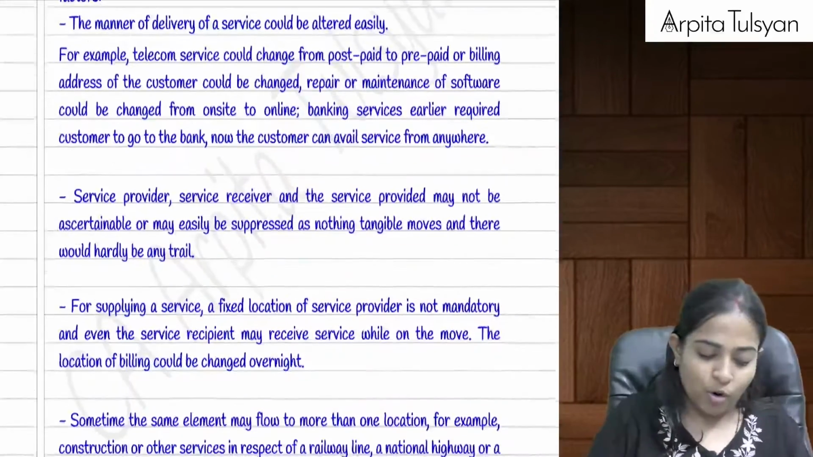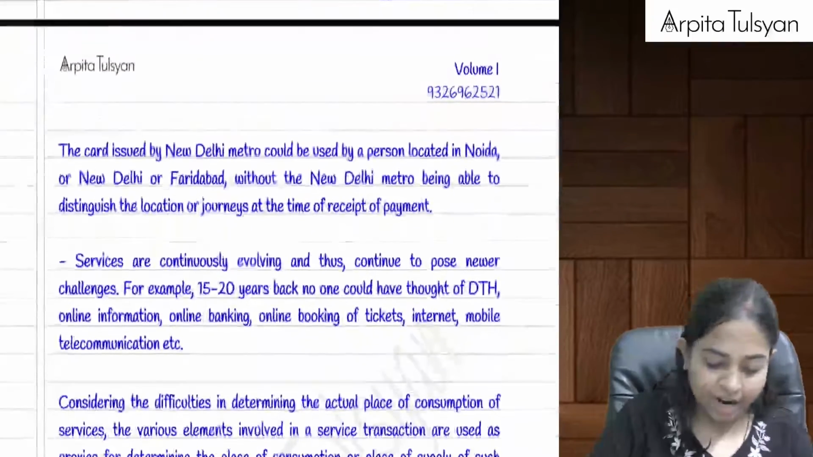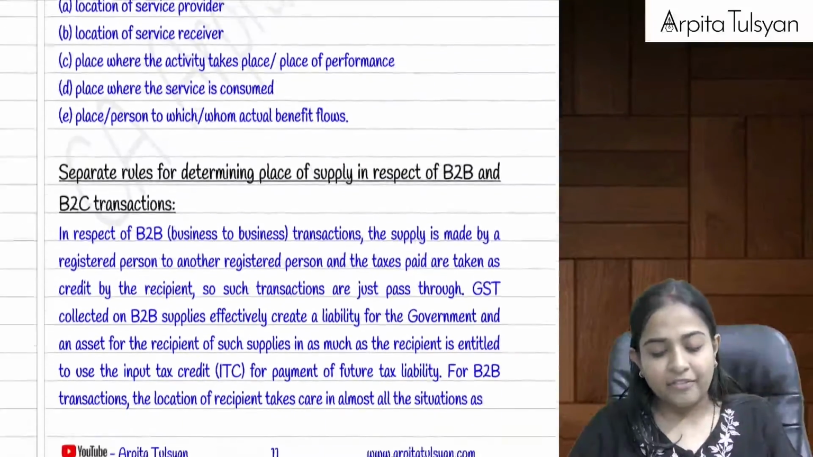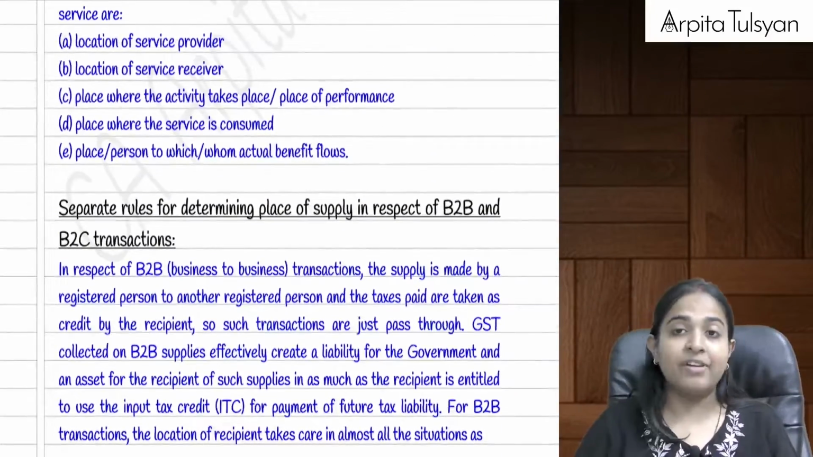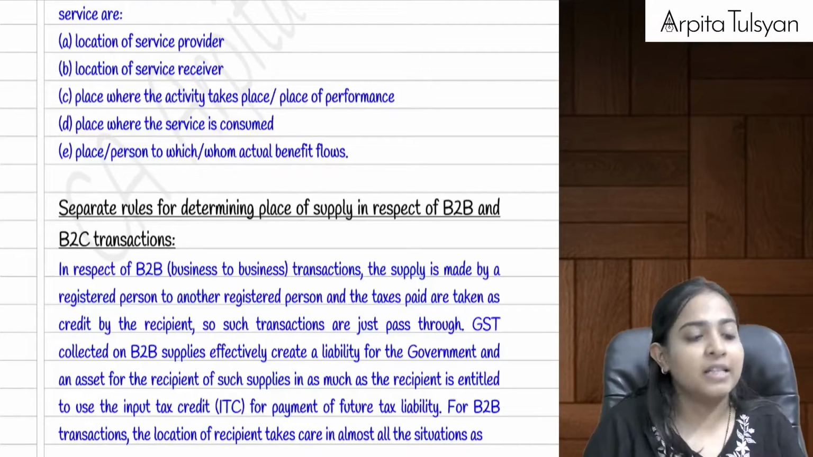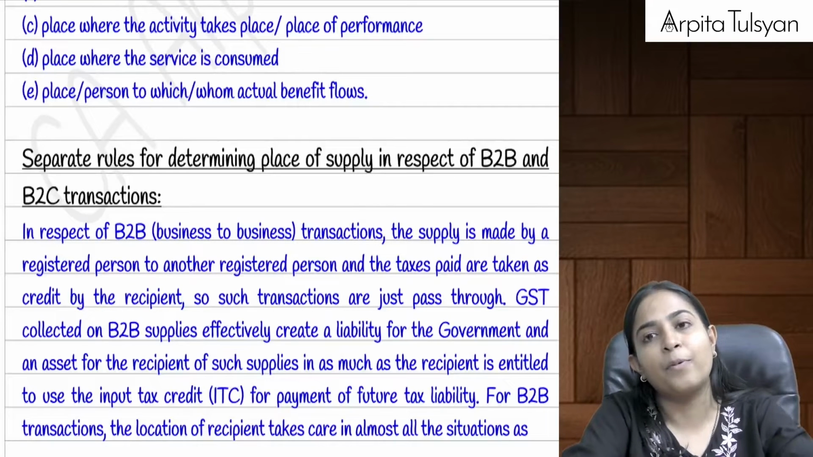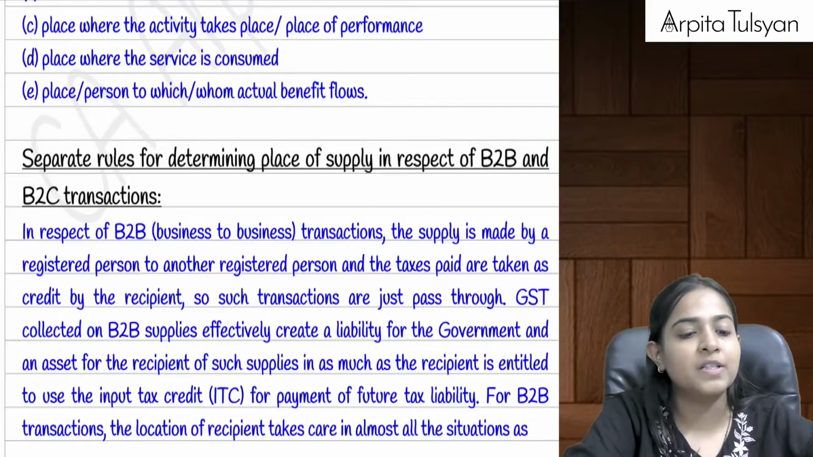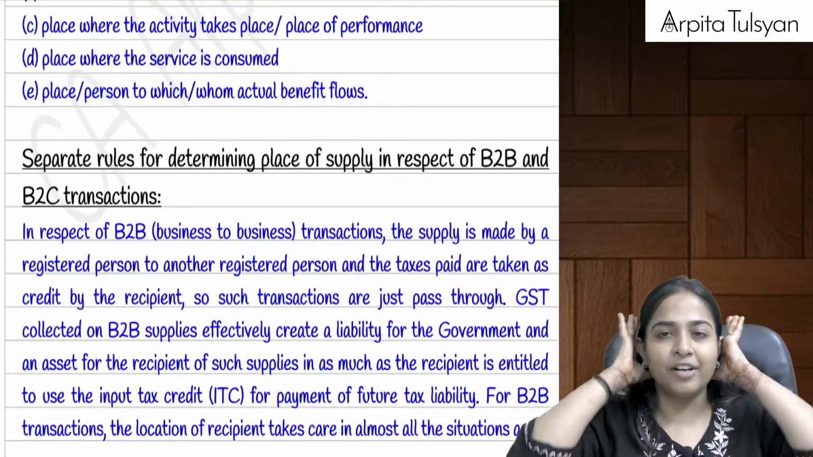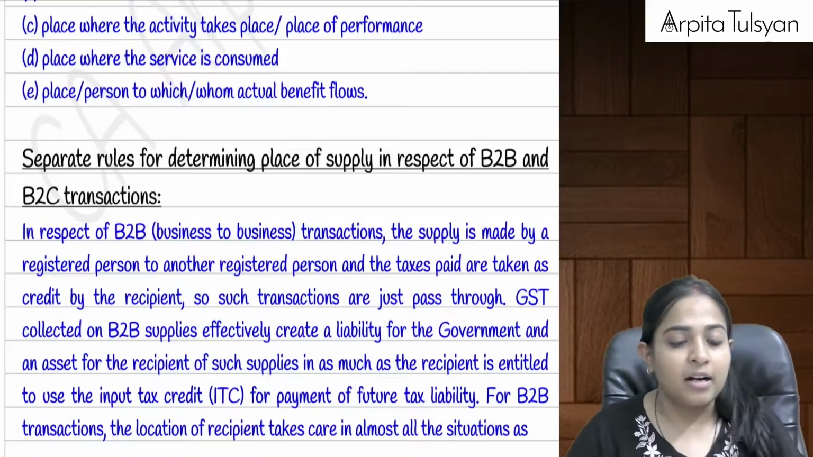Then when we go ahead, I'm just scrolling in your notes itself. After that, all these things are given here. Then after that, they are telling that yes, there will be some separate rules, in some cases, not in all cases, when the services are being provided to a registered person, or when the services are provided to an unregistered person. That we'll understand when we do section number 10 and 12. You will understand when we are doing that.